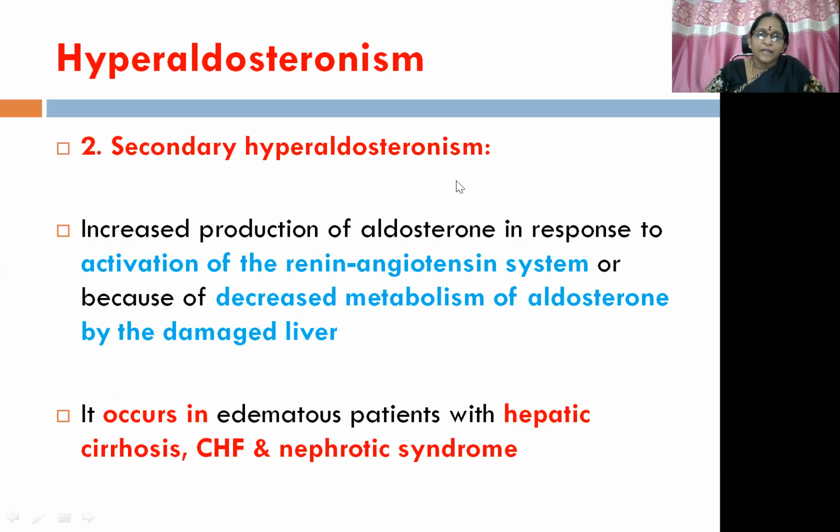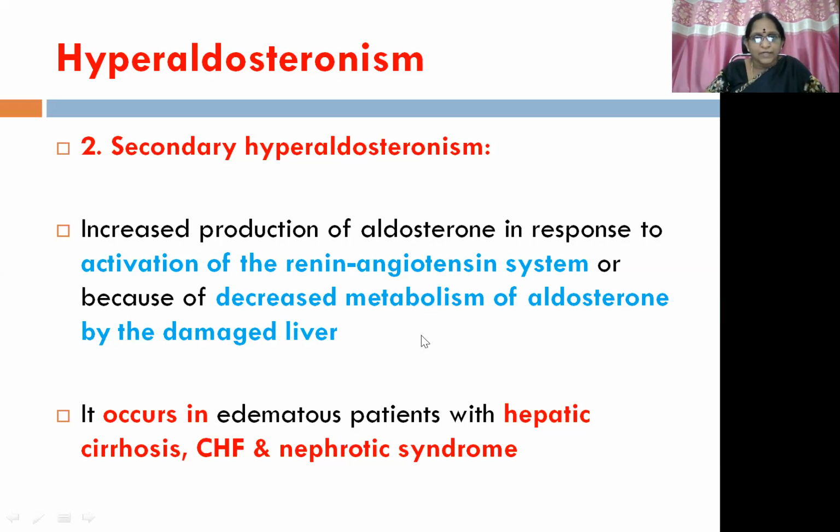Then comes secondary hyperaldosteronism: increased production of aldosterone in response to activation of the renin-angiotensin system, or because of decreased metabolism of aldosterone by the damaged liver. So this is secondary, meaning the problem is not in the adrenal cortex. The problem could be exaggerated activation of the renin-angiotensin system, or decreased metabolism by the damaged liver.